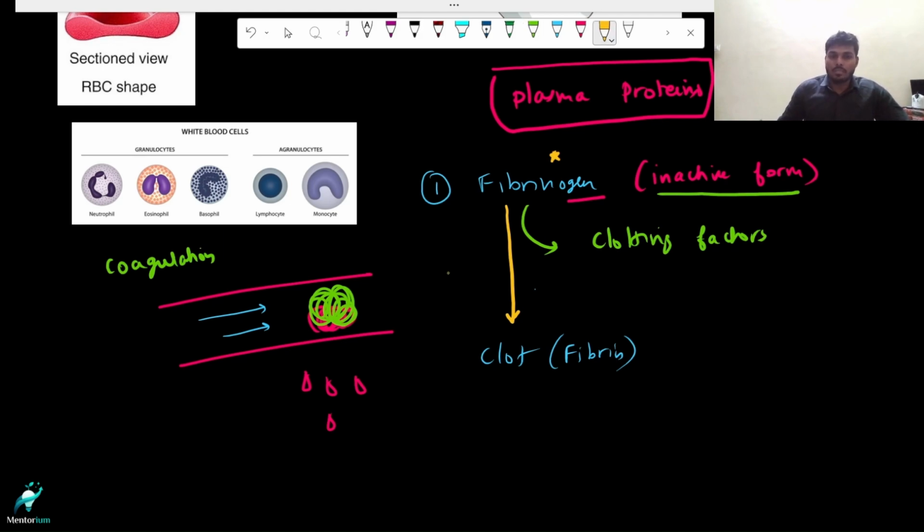Now you see, let's say we are having any other organs. Let's say we are having our heart here. What happens to the heart? The heart is not going to get its blood supply. The heart cells, the myocytes, are going to die. And this is what we call myocardial infarction.